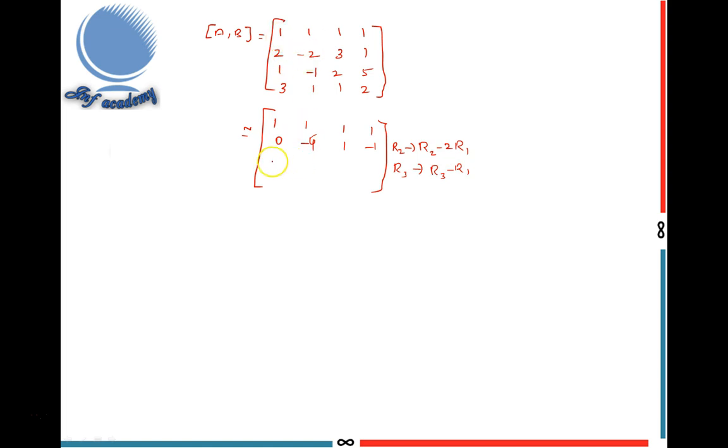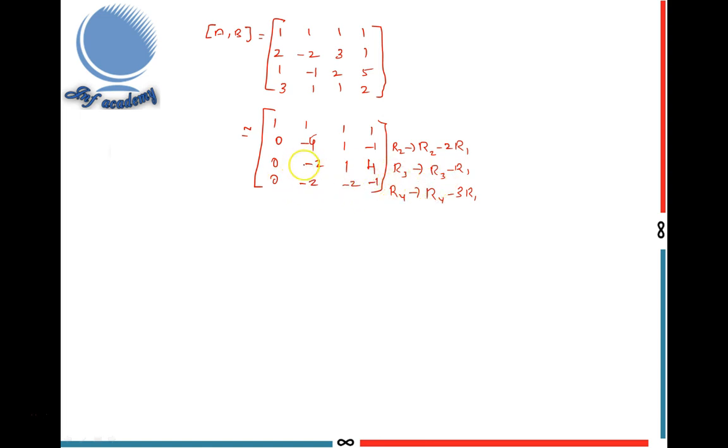Subtracting these two we get this element 0. So 0, minus 2, 1, 4. R4 becomes R4 minus 3R1, multiplying the first row by 3 and subtracting from R4. We get 0, minus 2, minus 2, and 2 minus 3, I think this is minus 1.